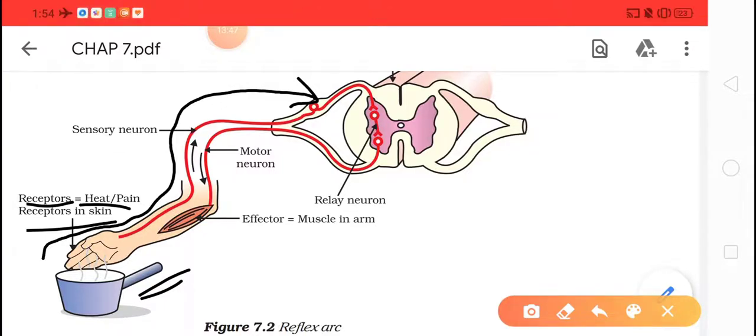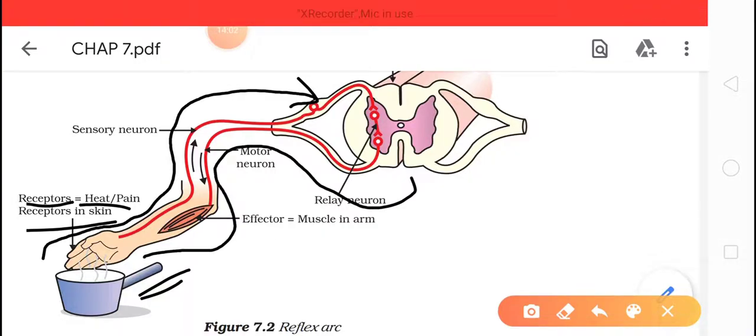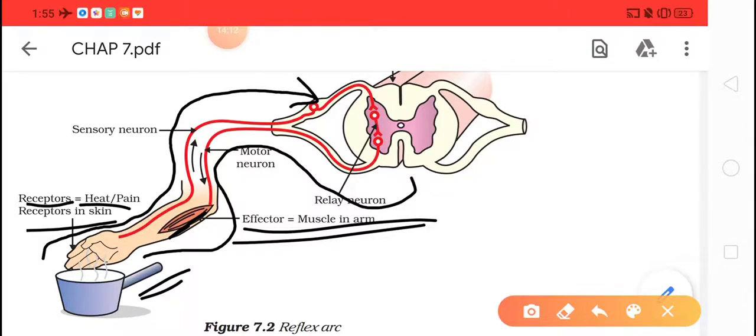Okay, now that brain, what will it do? It will read the message, and it will give you the answer, and the answer will go towards your muscles. Okay, and what will your muscles do? Your muscle will move your hand. The muscles will contract, and as the muscle contracts, what will happen? You will remove your hand.